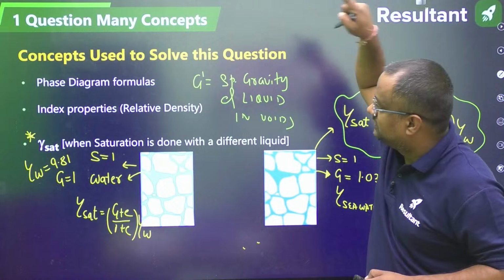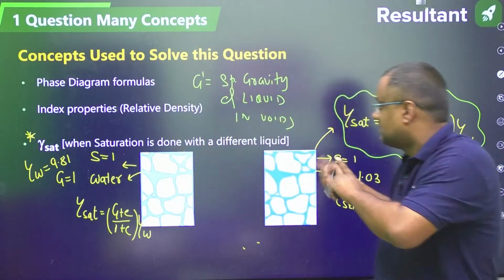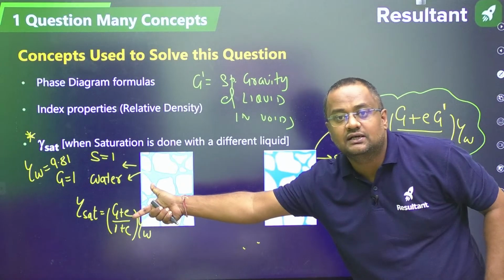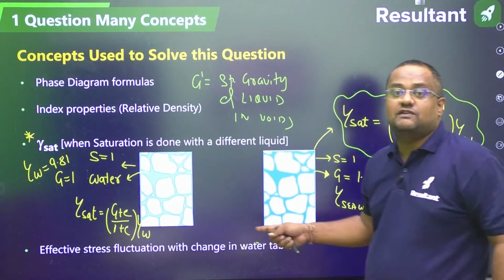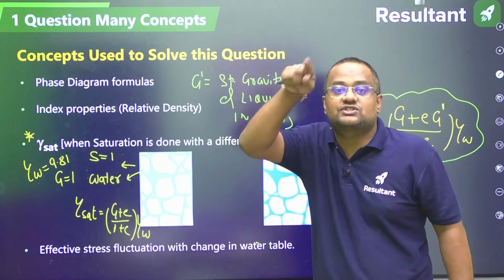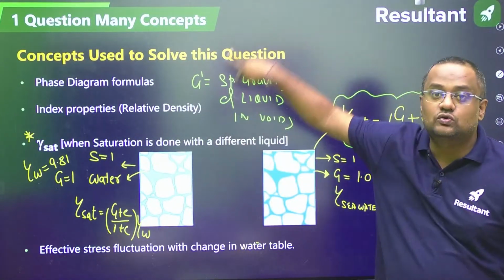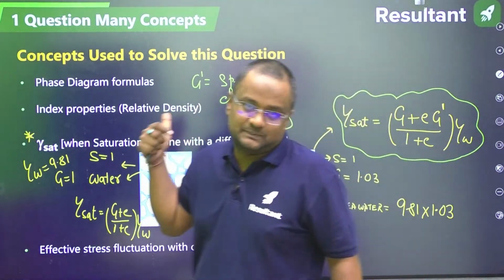Phase diagram formulas will be used. Index property, relative density concept will be used. Gamma sat, a different formula. Mostly 99.9% you do this, but here a different thing will be used. And apart from that, the effective stress fluctuations concept will also be used. So in that single question which was asked in 2011, all these things are used, and usually, guys, in this third point students got confused.